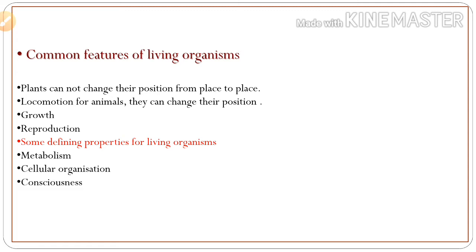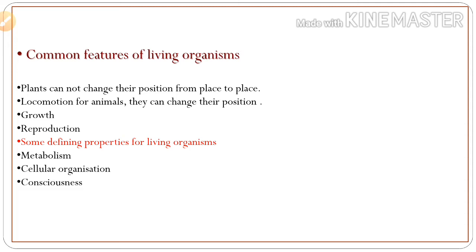I'm going to discuss common features of living organisms. Living organisms include animals, plants and microorganisms. Plants cannot change their position from one place to another, that is, they don't have locomotion. But animals have locomotion. They can change their position.